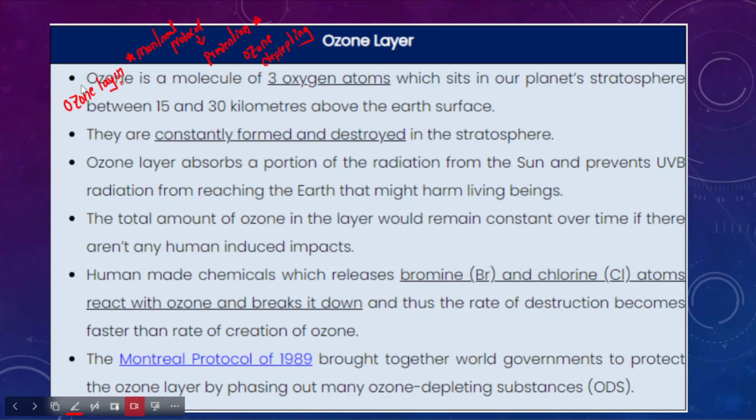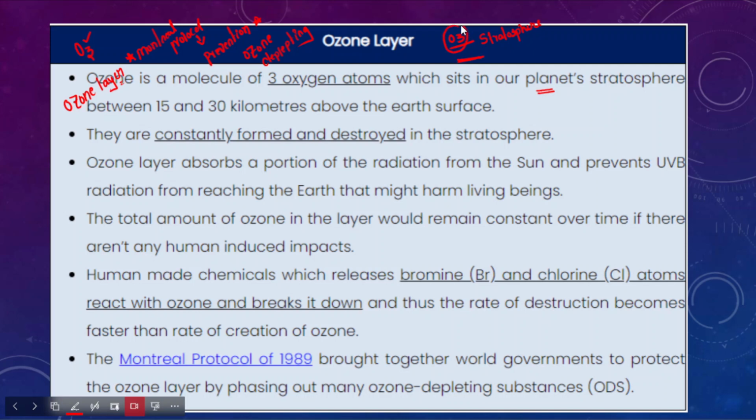So when I say ozone, the molecular formula of ozone is O3. So this essentially means that it involves 3 oxygen atoms, which sits in our planet's stratosphere. If you understand the atmosphere, the lowermost layer is the troposphere, and followed by the troposphere it is the stratosphere, right? So in the stratosphere we can find the ozone layer.